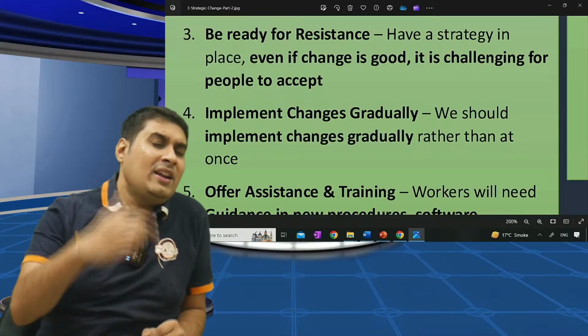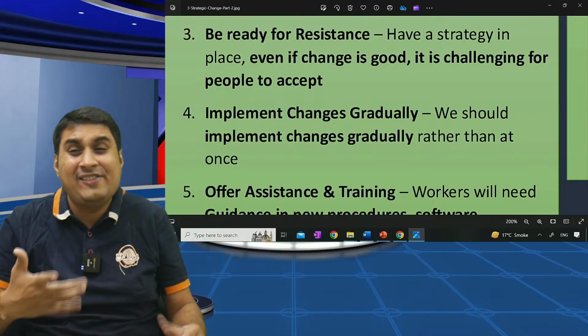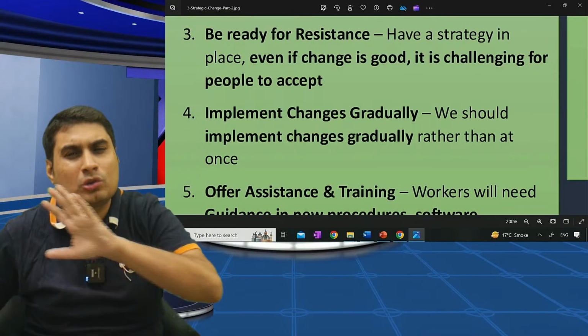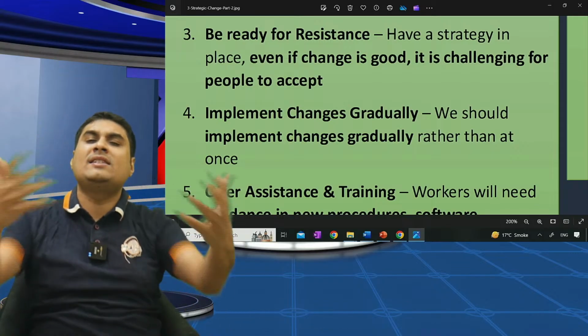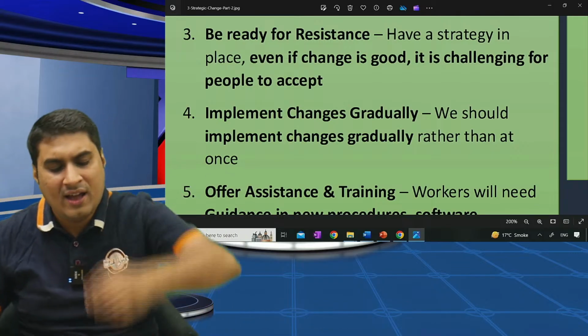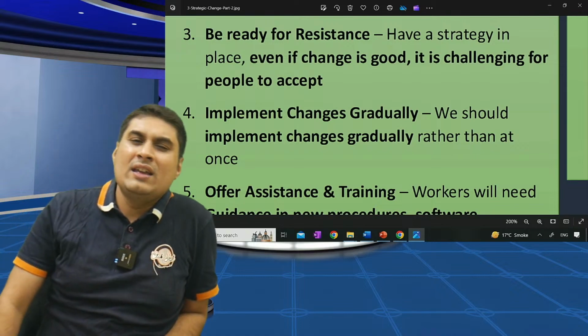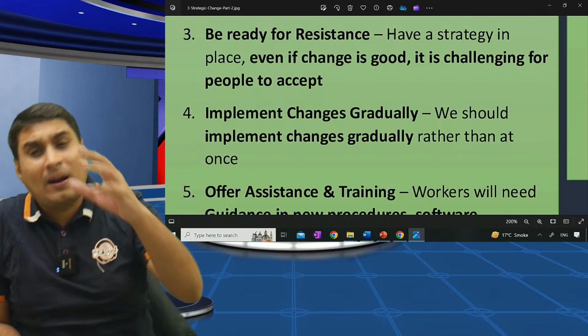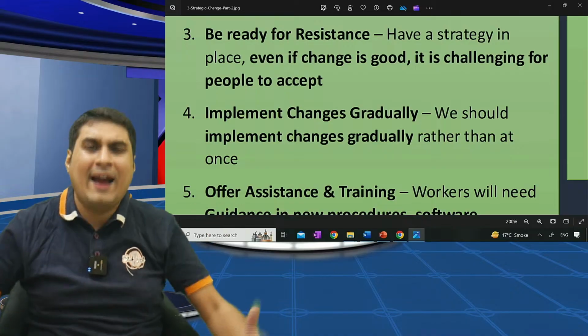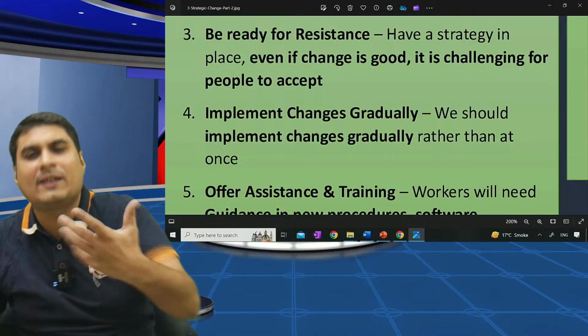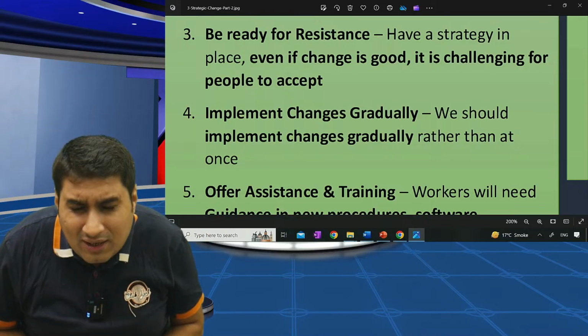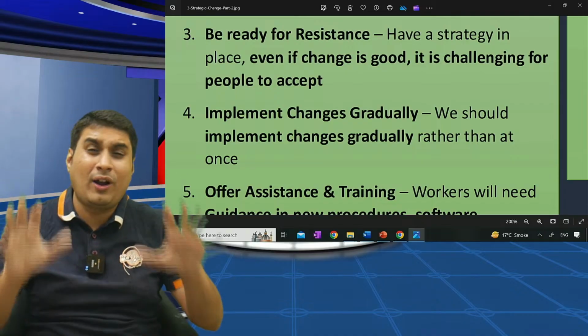Third, whenever you tell anyone anything in life, be ready for resistance, because those who are free will keep on rejecting everything you bring in life. Have a strategy in place. Even if the change is good, people are bound to resist it. They will speak bad. It's challenging for people to accept the change. Implement changes gradually. Don't go for all at once.